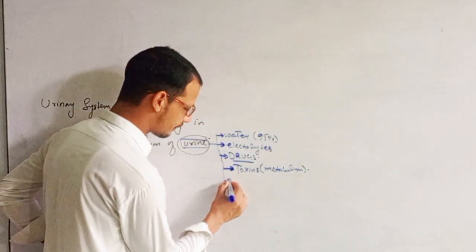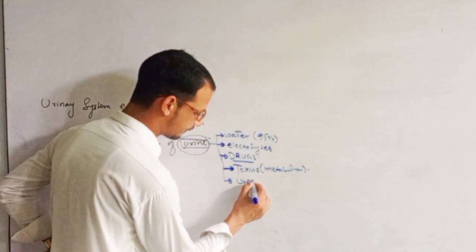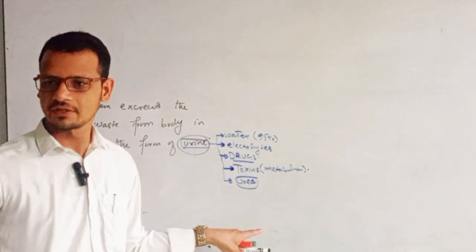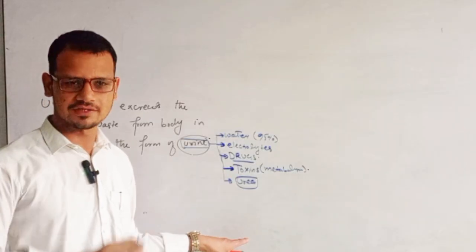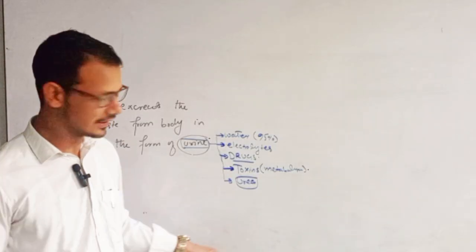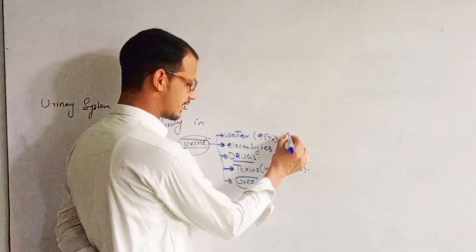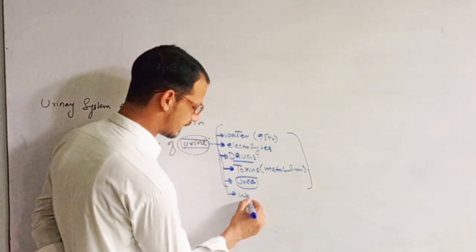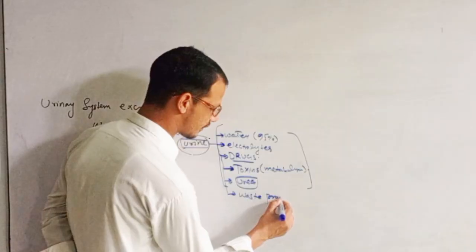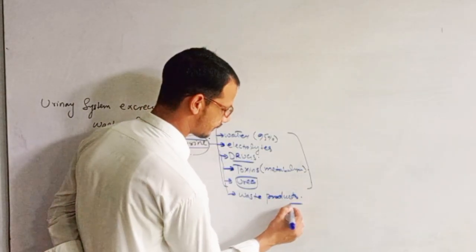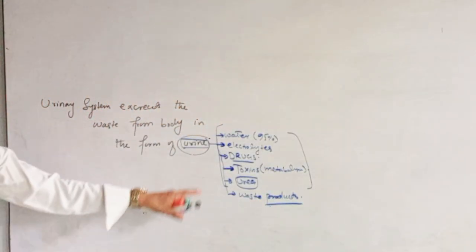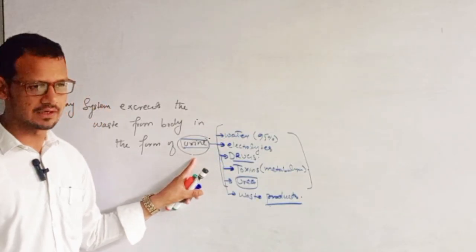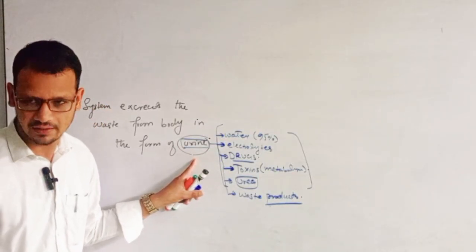Also you have urea in urine, and urine is called urine because of this urea, right? So generally this is the composition of urine, and it also has some other waste products from the body, right? Today we are discussing how this urine is formed in the kidneys, in the nephron.